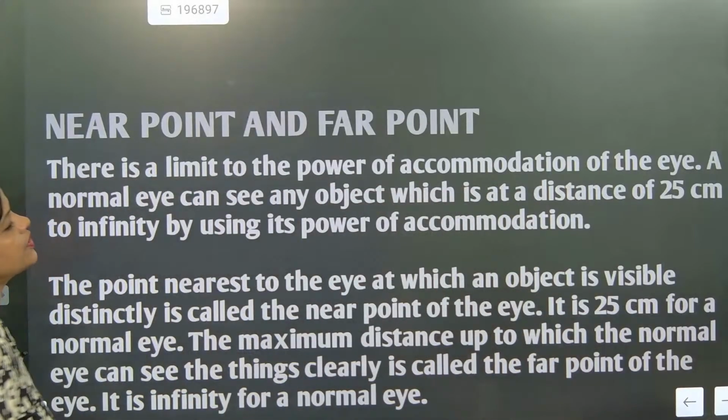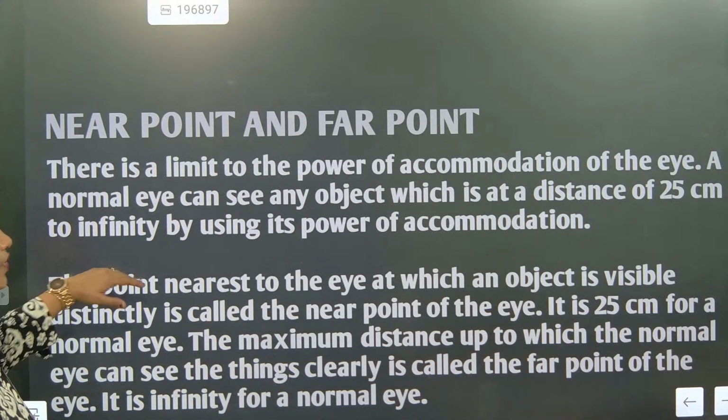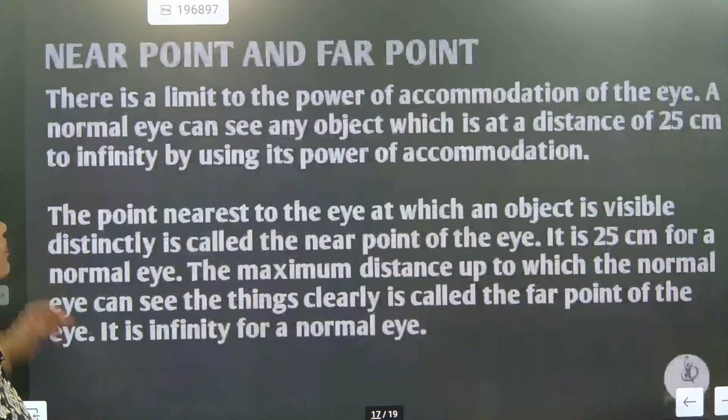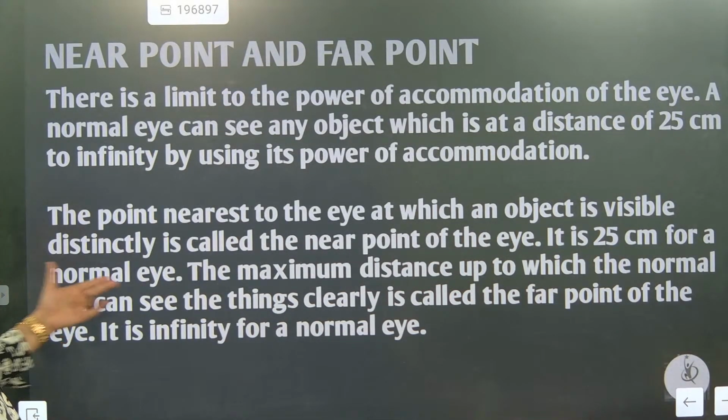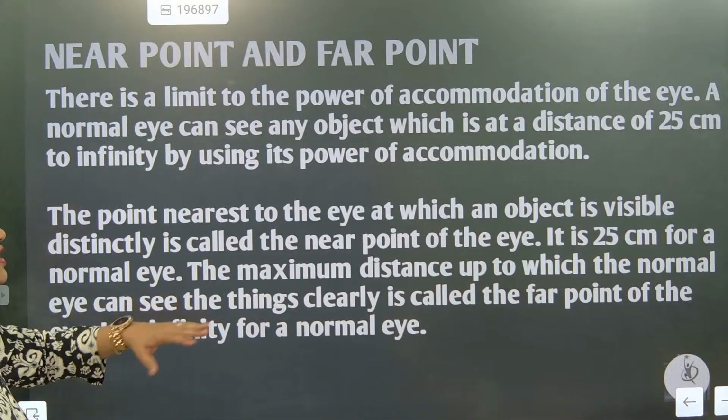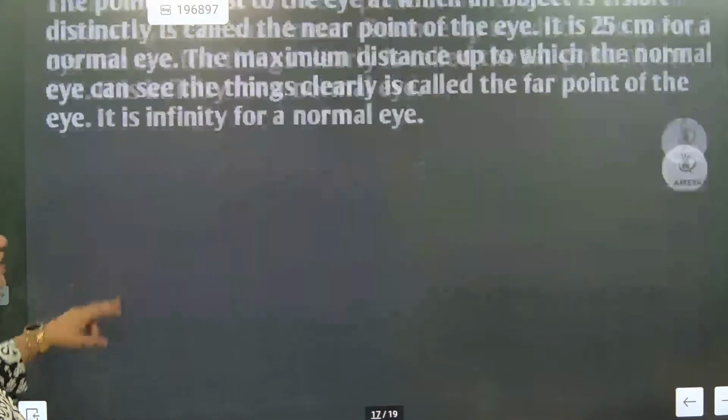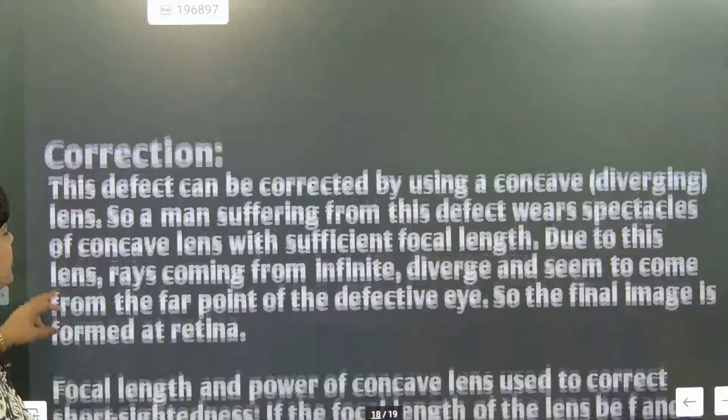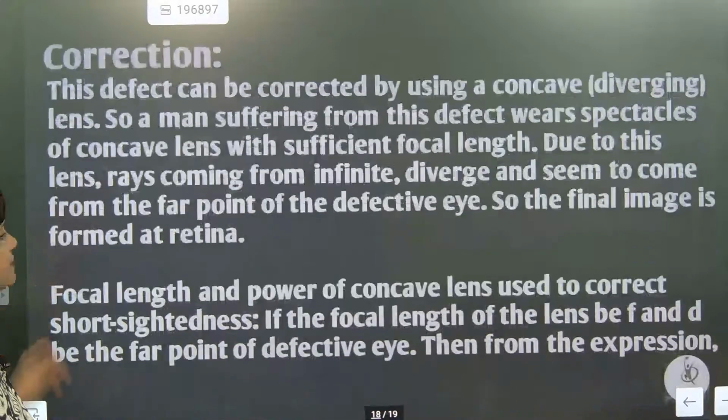So there is a limit of the power of accommodation, 25 centimeters. But sometimes the visibility will change, understood or not? The maximum distance up to which a normal human eye can see is called infinity. We will consider it as infinity. Correction we will check. Read this part. Only the defect part with question answers we are going to do.